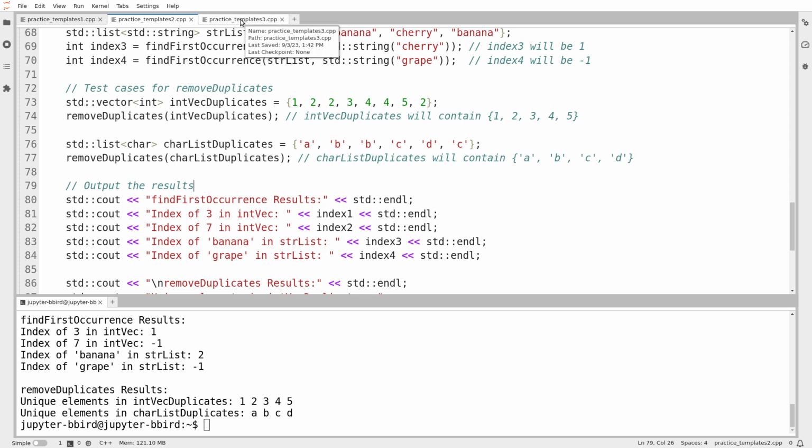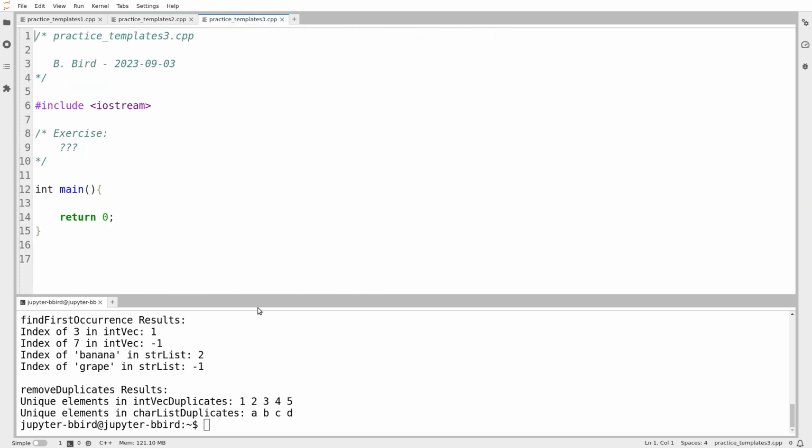And now I'm itching to try one more exercise where I have to templatize it. Maybe I can't do that. Maybe ChatGPT doesn't know what I mean, but I'm going to ask.